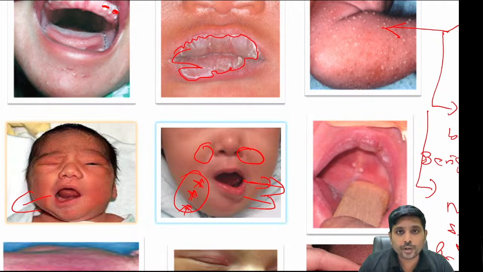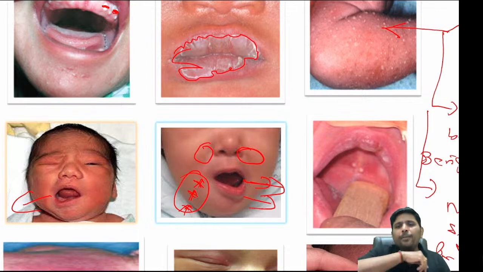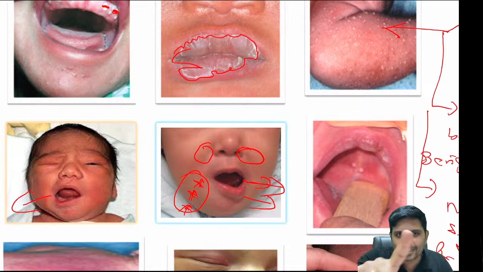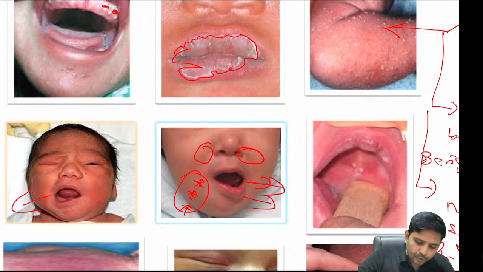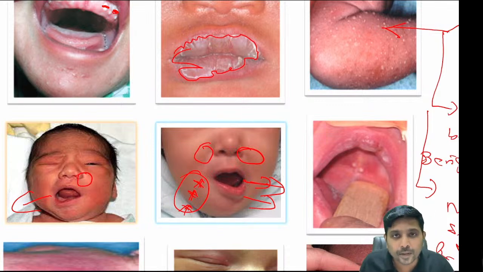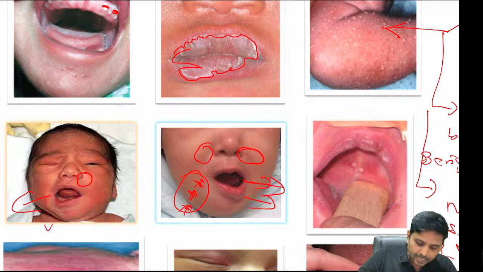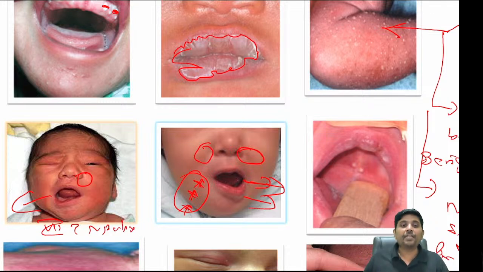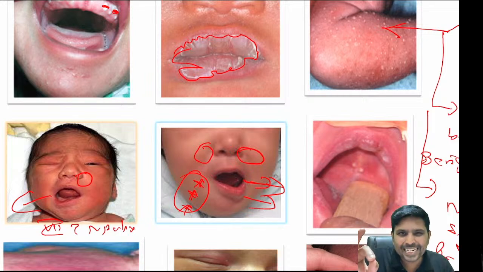In lower motor neuron facial palsy, you will have this deviation of the angle of mouth. Why can't it be lower motor neuron facial palsy? Very, very simple. Look at the nasolabial fold. If the nasolabial fold is not seen, it is a case of seventh nerve palsy. Whereas when the nasolabial fold is preserved, it means it is a case of absence of depressor anguli oris on the other side. Very simple.